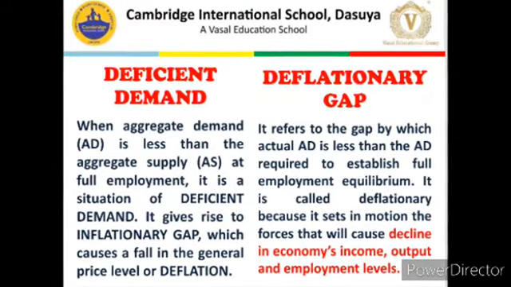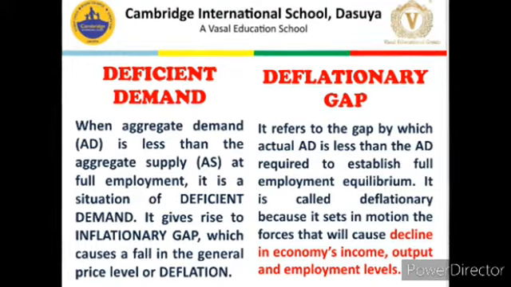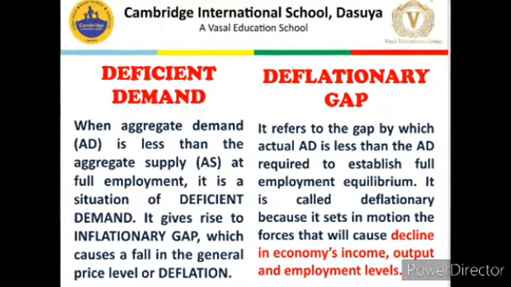So what is deflationary gap? Deflationary gap is again a diagrammatic presentation of deficient demand, which shows that actual AD is less than the AD required to establish full employment equilibrium.